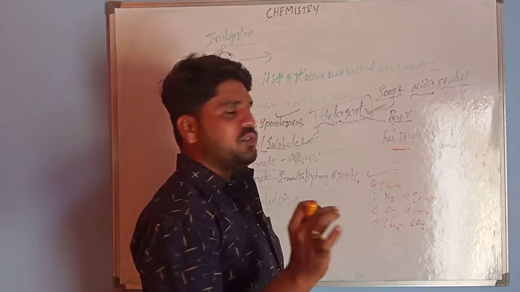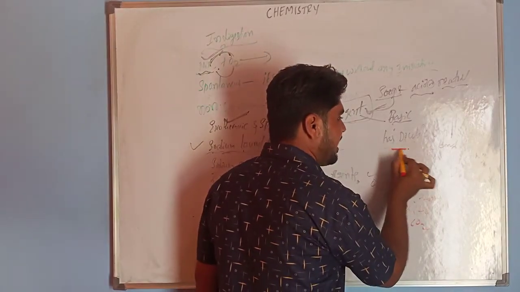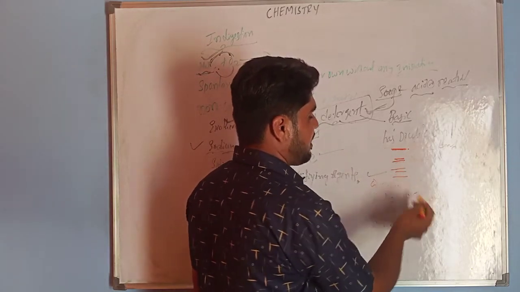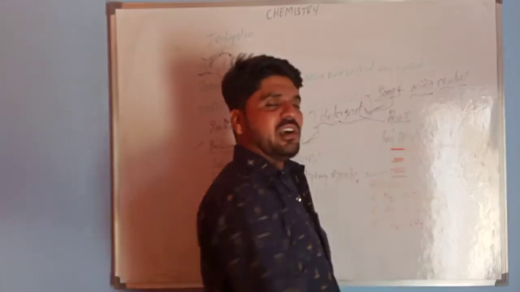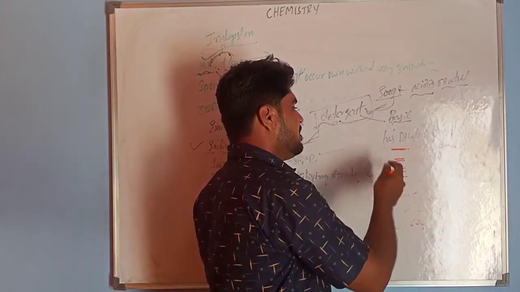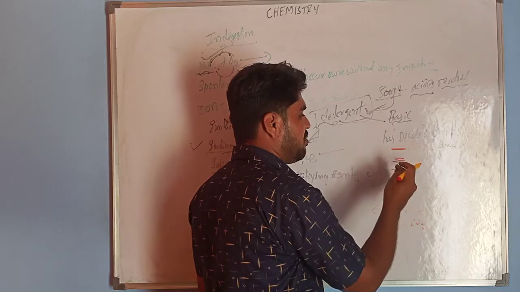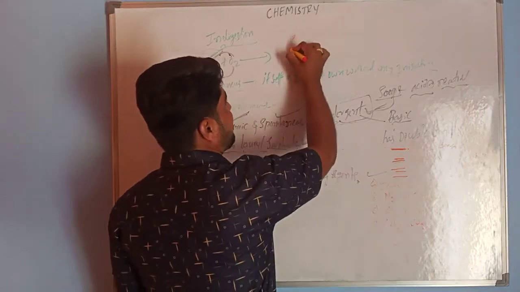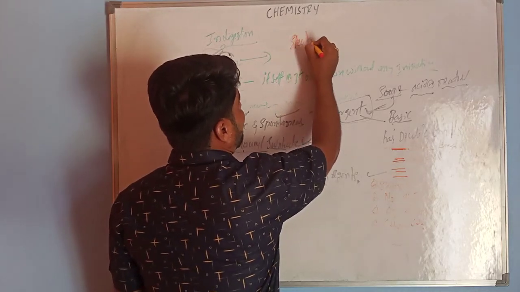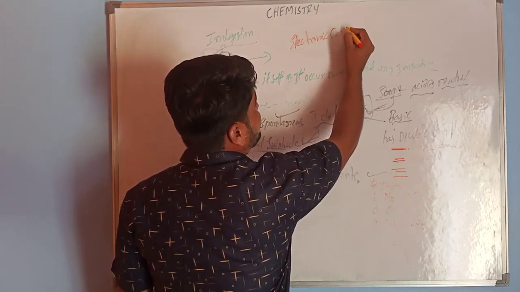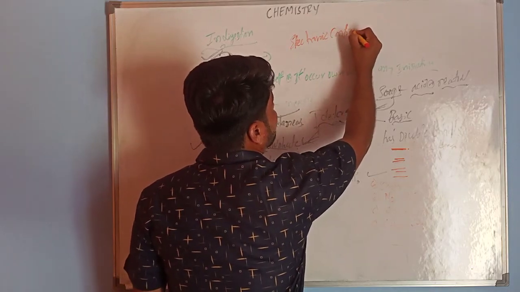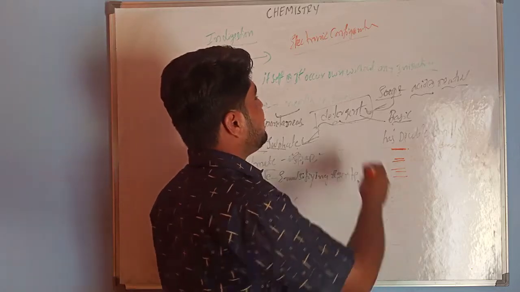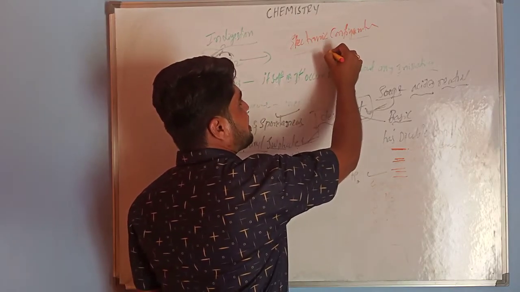First you have to identify that a single line represents a single bond, a double line represents a double bond, and a triple line represents a triple bond. How can we tell which compounds have single, double, and triple bonds? This all comes from the electronic configuration, which is derived from the atomic number.